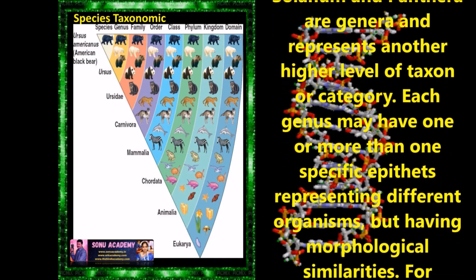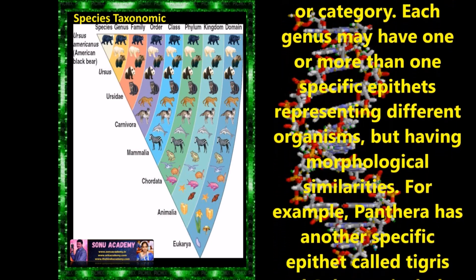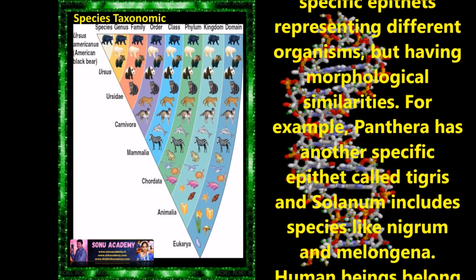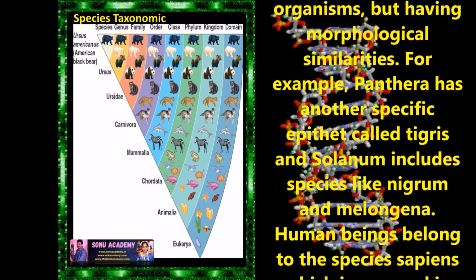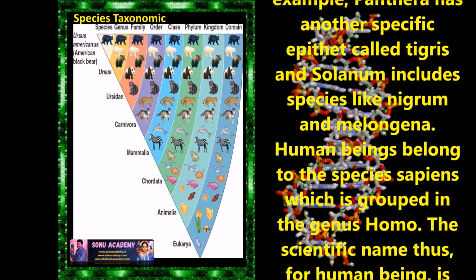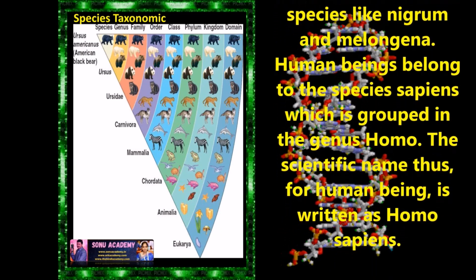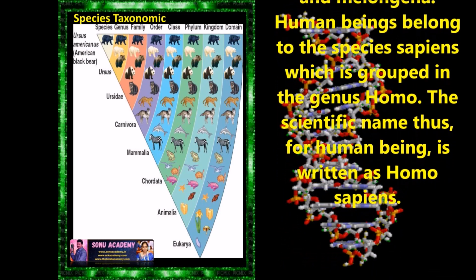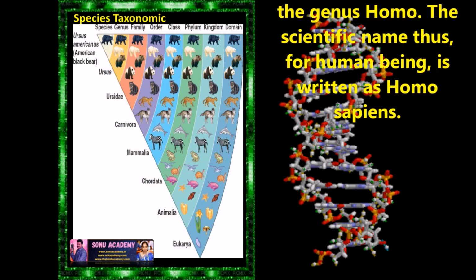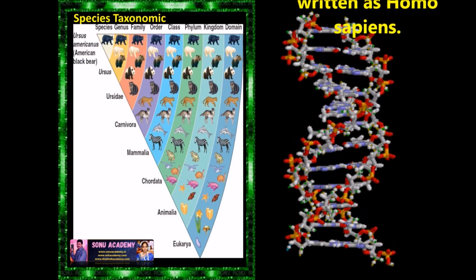Each genus may have one or more specific epithets representing different organisms but having morphological similarities. For example, Panthera has another specific epithet called tigris, and Solanum includes species like nigrum and melongena. Human beings belong to the species sapiens, which is grouped in the genus Homo. Thus the scientific name referring to human beings is written as Homo sapiens.